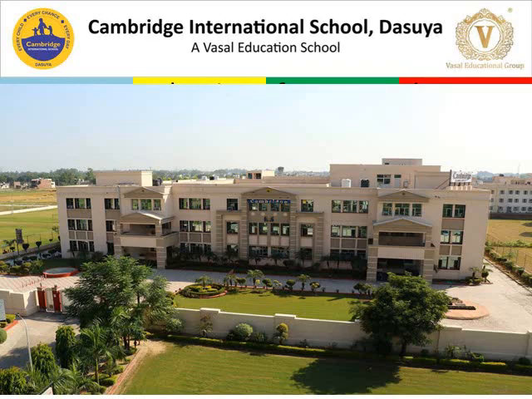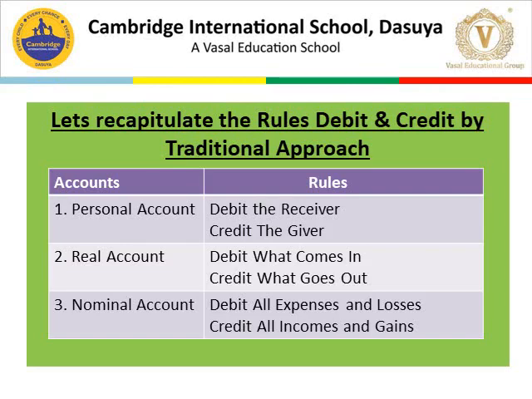Today, we are going to do some numerical questions of journal. But before starting the questions, let's recapitulate what we had done in the previous classes. Let's recapitulate the rules for debit and credit by traditional approach, accounts involved, and the rules.